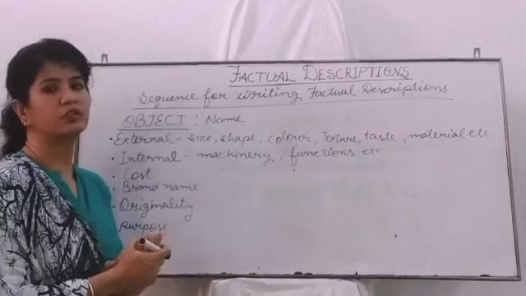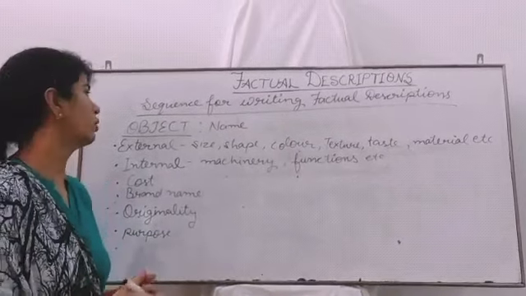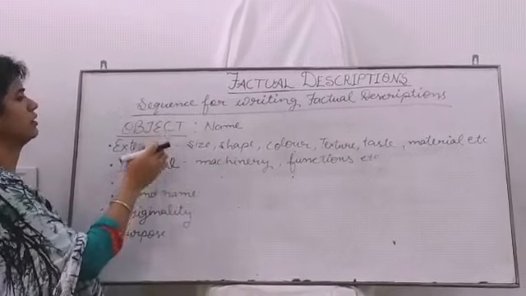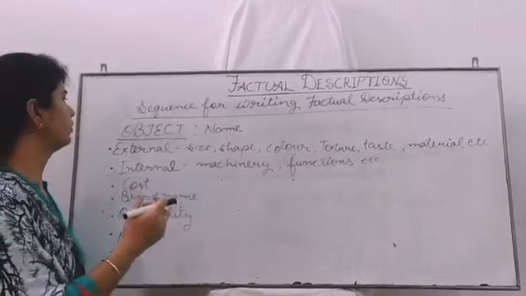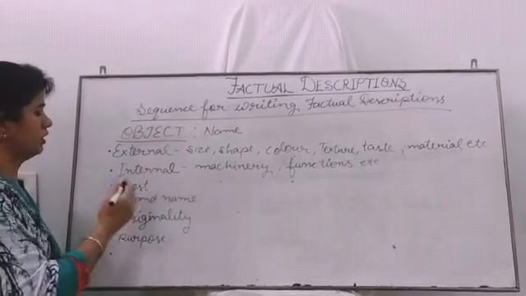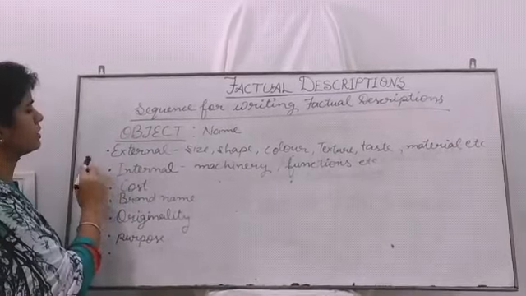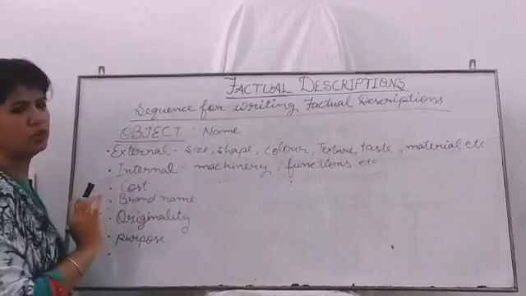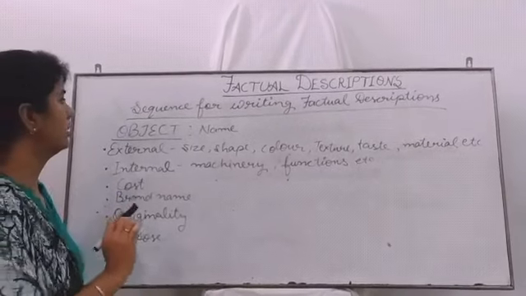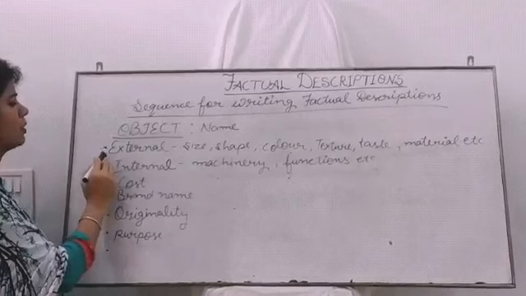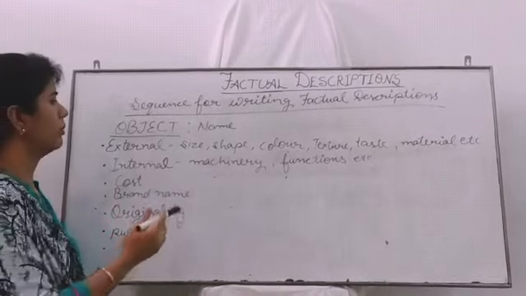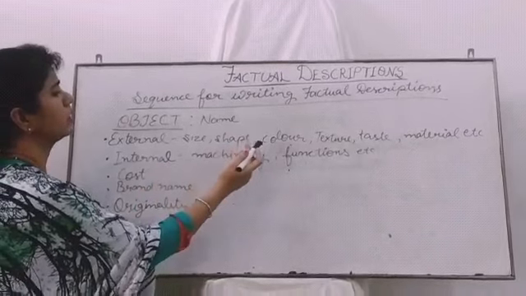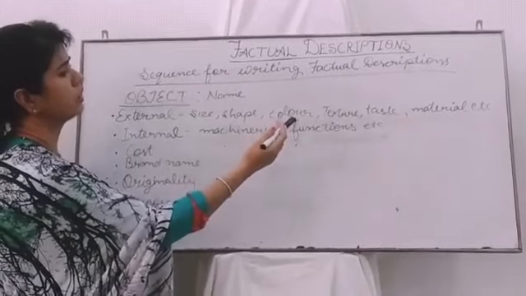Let's move to the next topic. If we are going to write about any object, the sequence for writing a factual description about any object, we need to keep these in our mind. We must tell about the name of the object. Alright? And then we can talk about the external features of that object, about the size, shape, color, texture, taste,